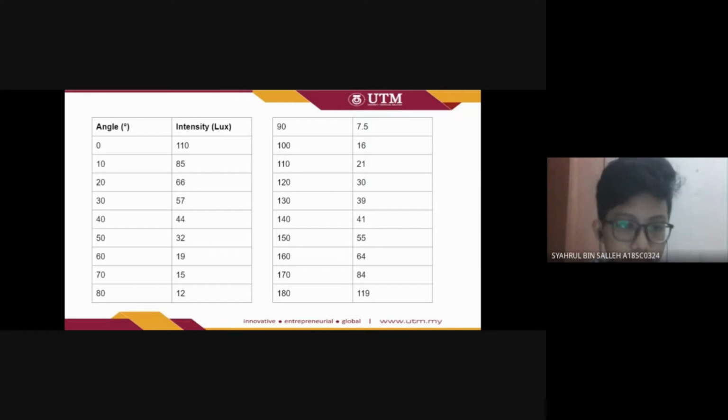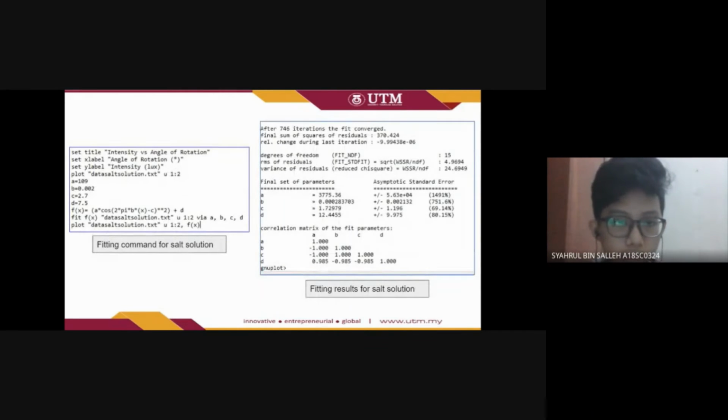As we can see here, the intensity is the highest at 0 degree, and it gets lower until 90 degree, and then it increases back when reaching 180 degree. So this is our fitting command and our fitting solution.